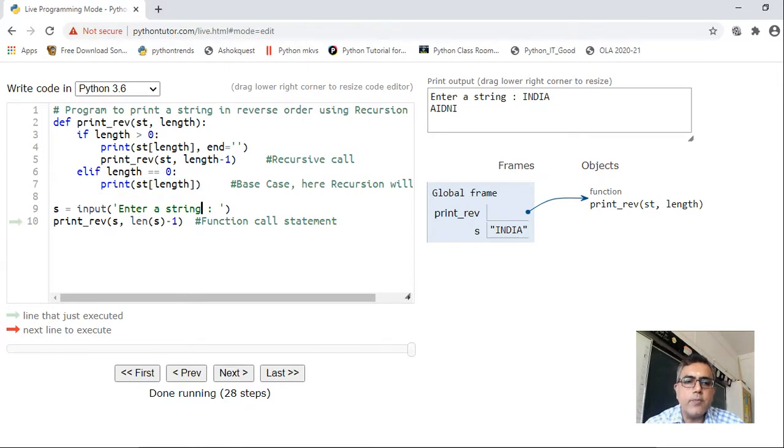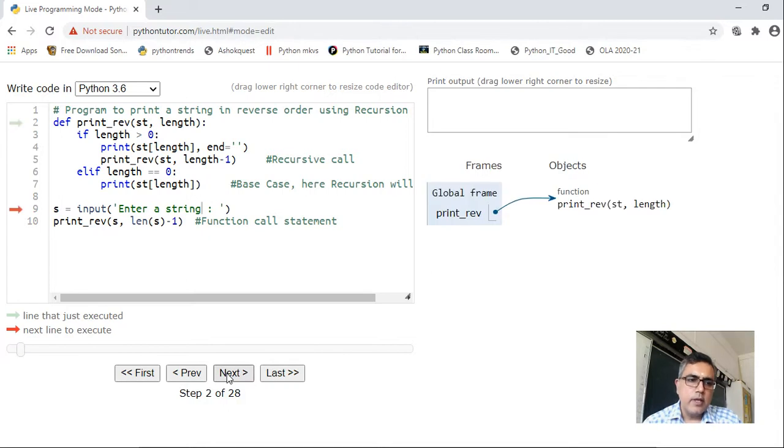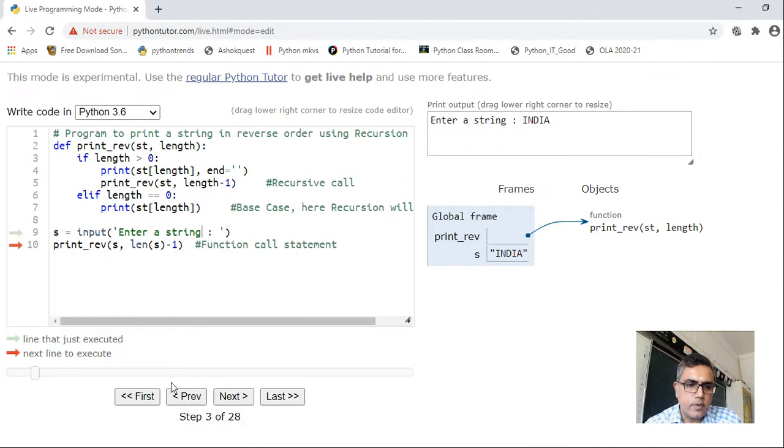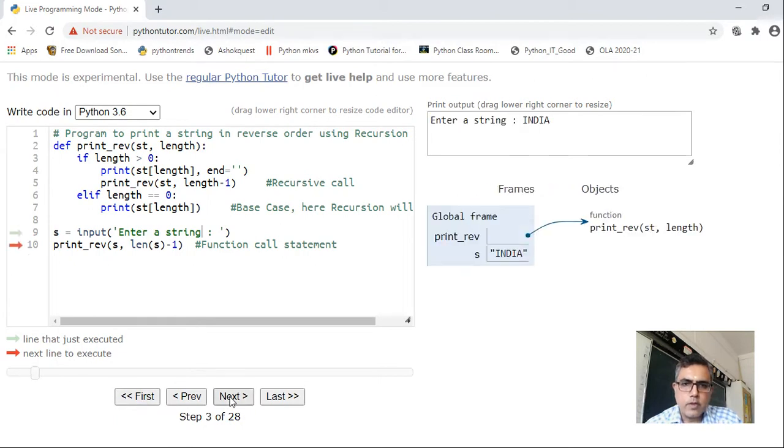Then in the main, I am reading one string and I am calling this function initially, right? Let us execute this code. There is a function definition print_rev. It has moved on to this statement, input a string, right? The string which I had entered initially was India.